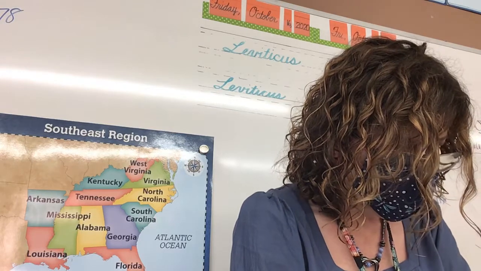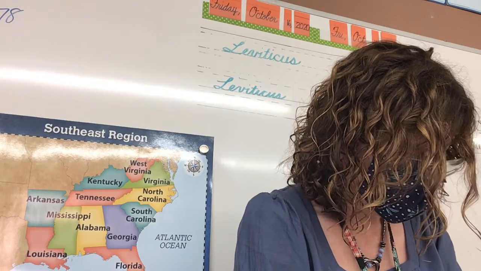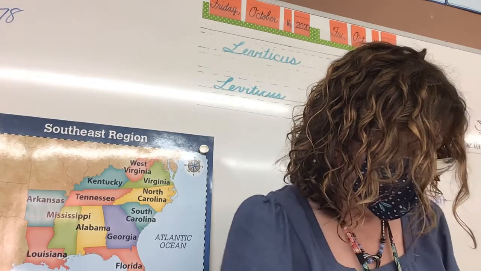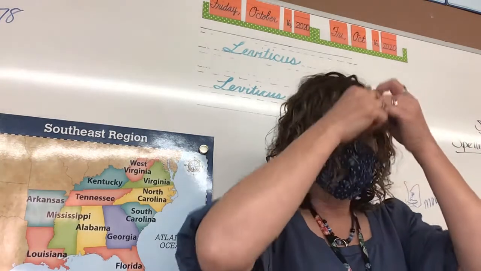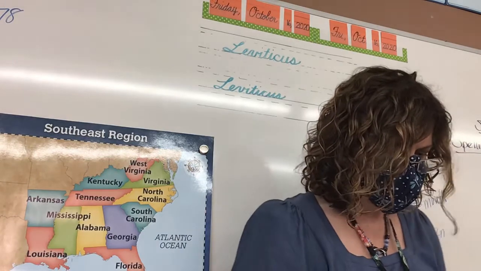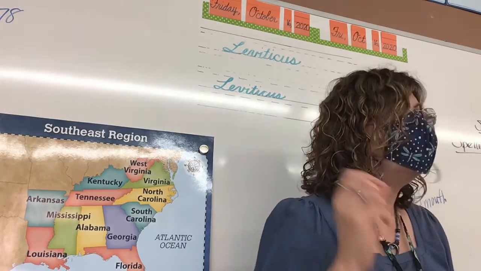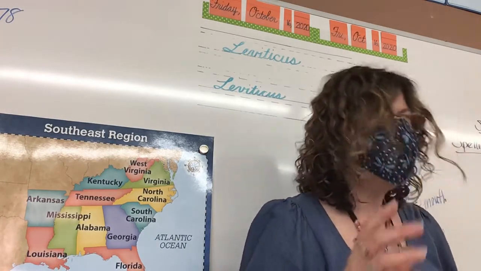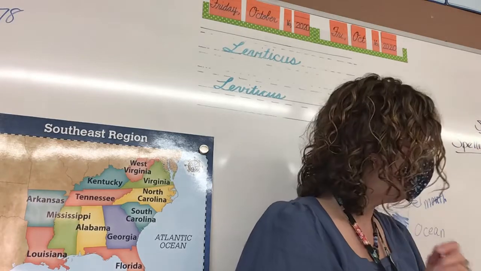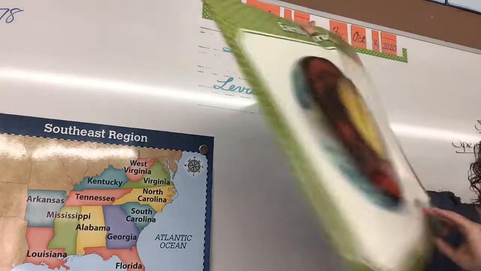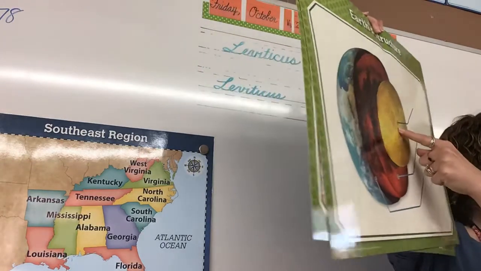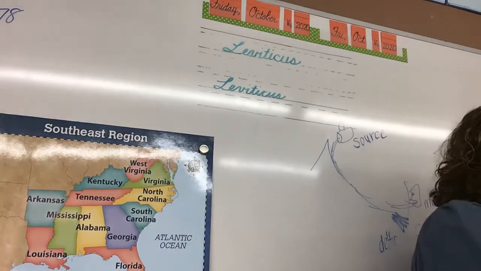A place in the earth, oh I already did that one. Let me not do that one again because you guys know that one really well. The loss of topsoil by water and wind. Erosion. The very center of the earth. Core. And it's what's on this thing, right? The very center of the earth. Core. Right?